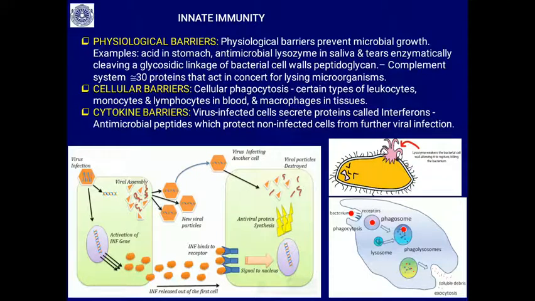Then physiological barriers. So physiological barriers prevent microbial growth. For example, along with the food, so many microbes get into our stomach. The acidic environment in our stomach, the pH of the stomach, is going to kill or else inactivate all these foreign particles that get into our system.